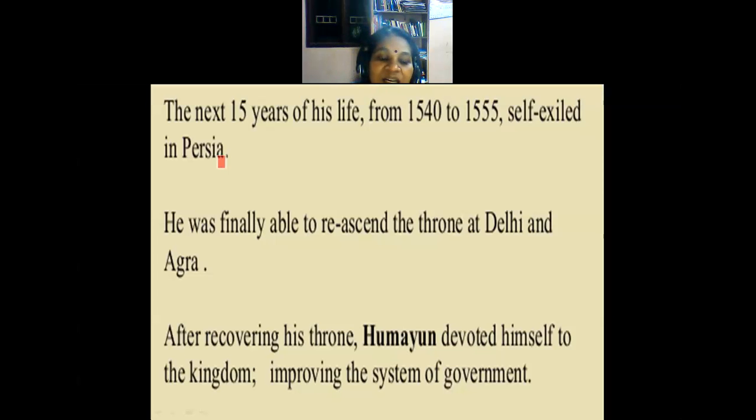During this time, the Sur Empire under Sher Shah reigned supreme in India. Humayun was finally able to reascend the throne at Delhi and Agra. After recovering his throne, Humayun devoted himself to the kingdom, improving the system of government.